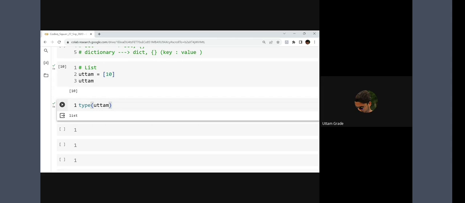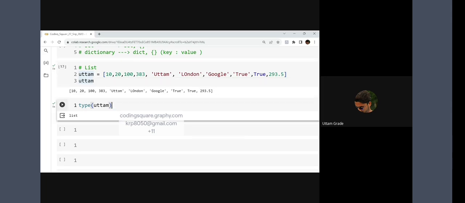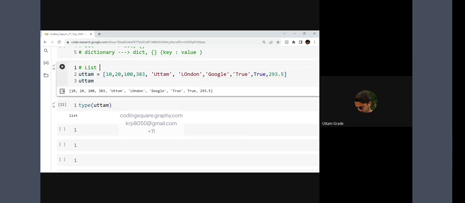Now let's move ahead. Okay, so this is how we can do that. Understood. Again, always remember one more thing: list is one of the data structures. Just give me a sec, guys.